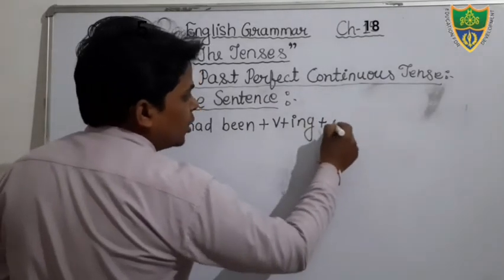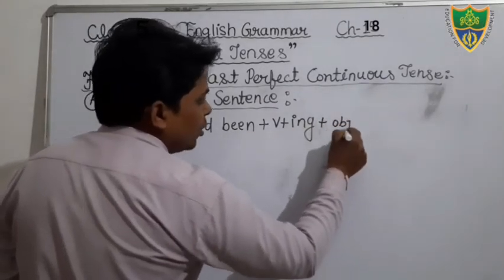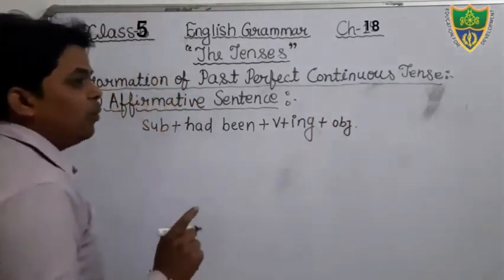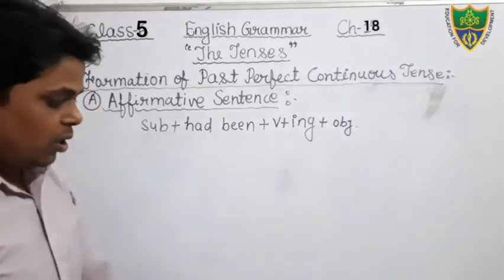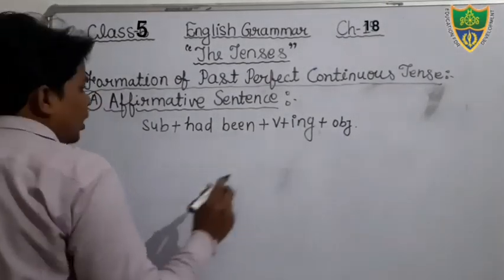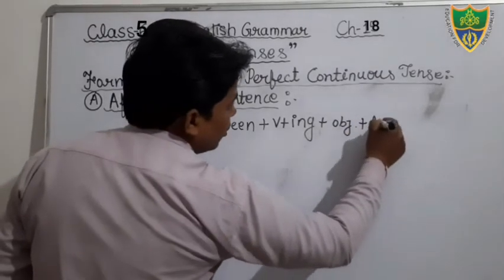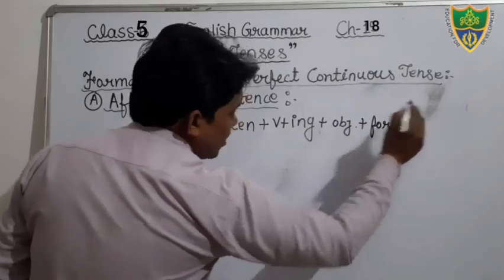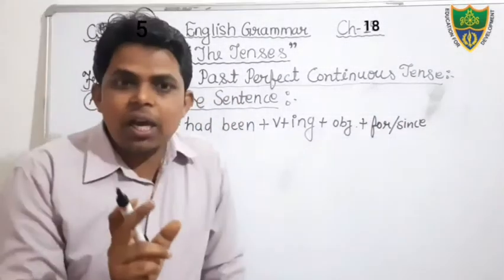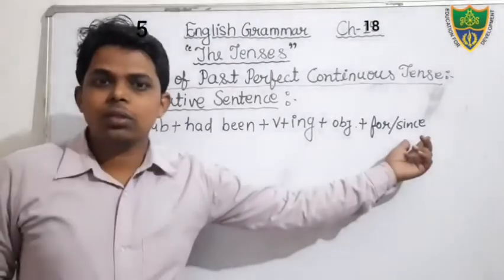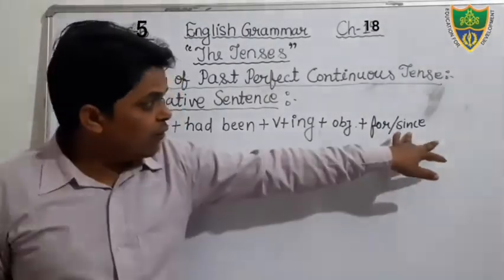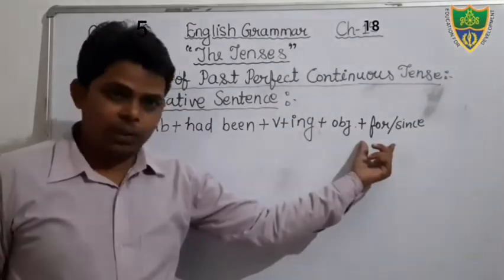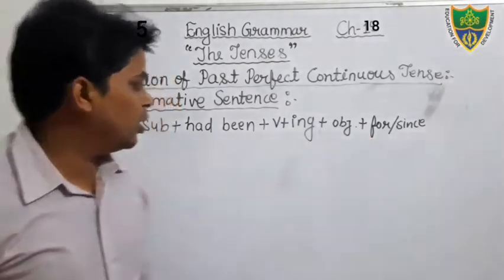If there is an object, you will add the object. If there is no object, you will not mention an object. Then after that you will use the time. Listen, we use for and since for time. If the time is certain, for the fixed time, we will use since. For the uncertain time, we will use for. So just see here.